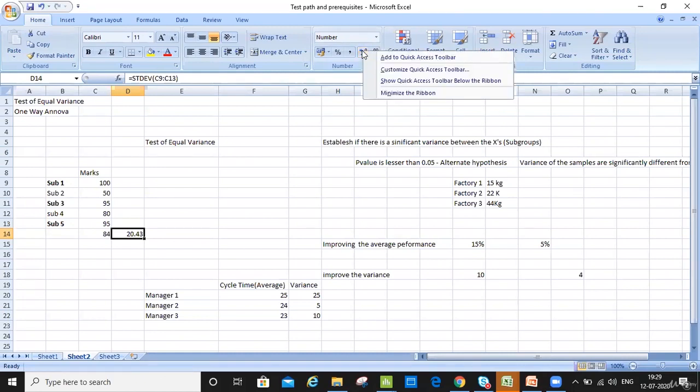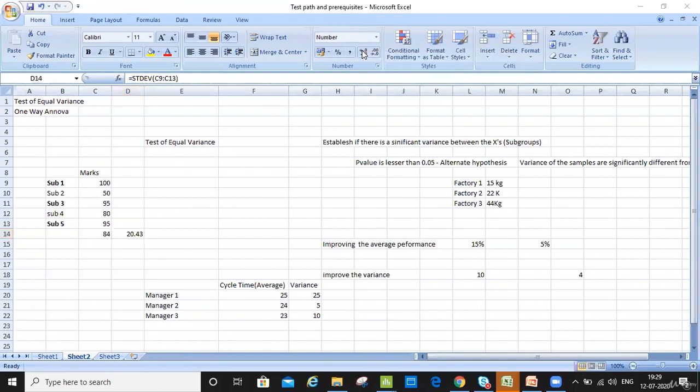So when we understand which one is doing good or bad in terms of variance, basis that we go ahead and look into that issue or problem and see how we can improve it. Is that the underlying idea behind doing this? Yes, this is basically to check if there's any variance.